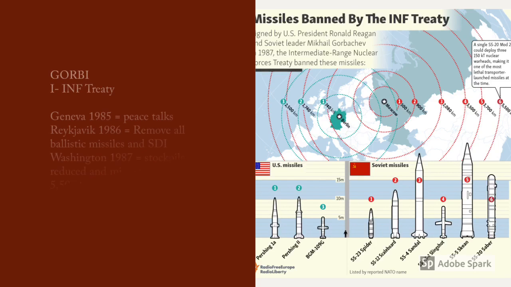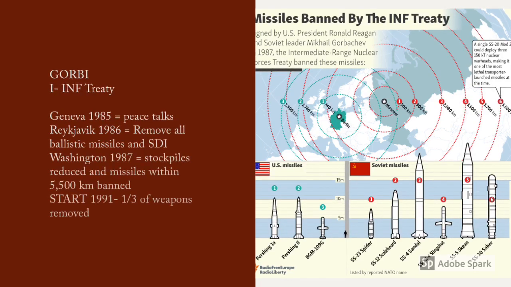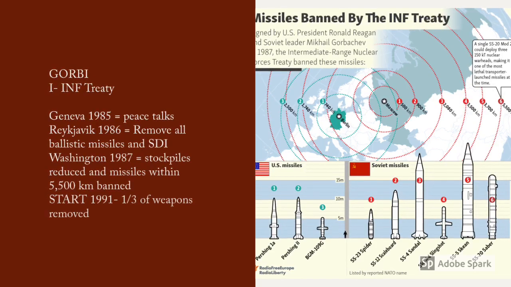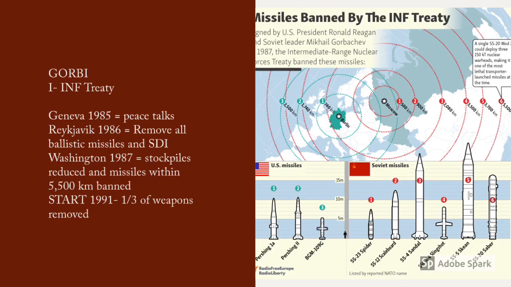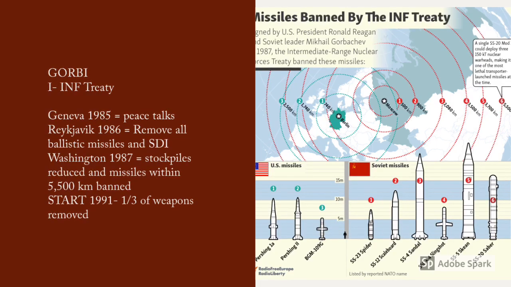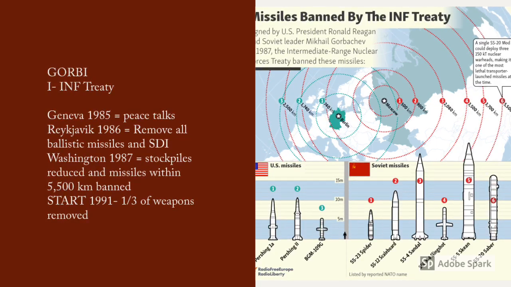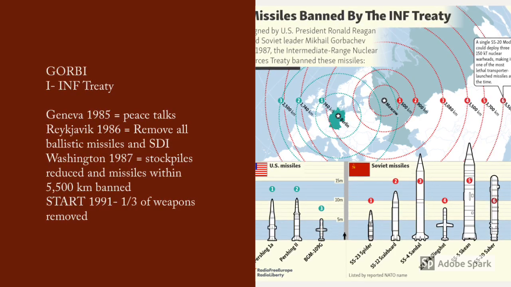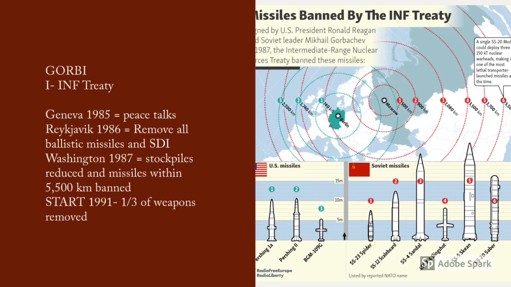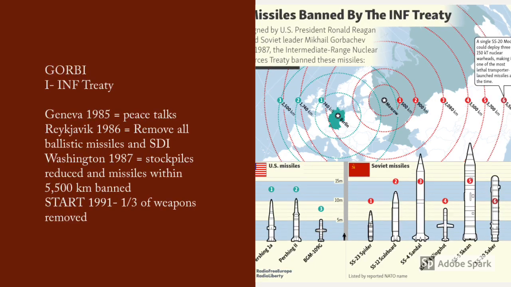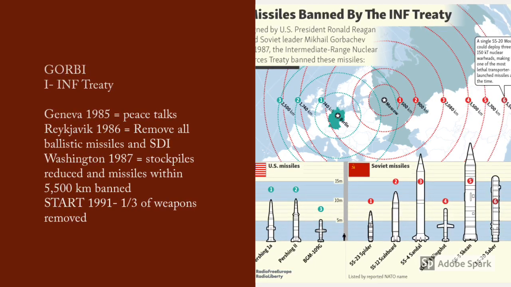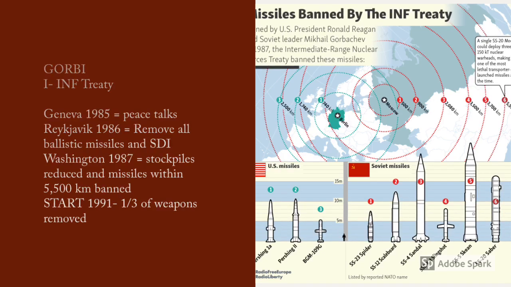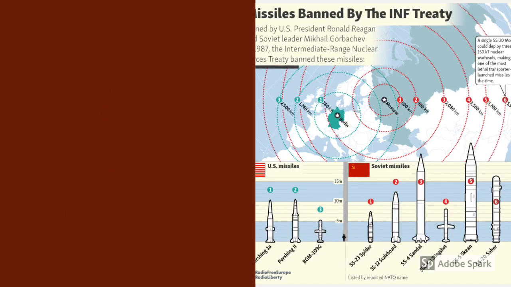Gorbachev's true masterpiece, and probably the main reason why he was awarded the Nobel Peace Prize, was the INF Treaty, the Intermediate Range Nuclear Force Treaty. This was a consequence of 4 different conferences whereby the main aim was to try and remove the nuclear weapons, which had been the main cause of tension between America and Russia for the last 40 years.